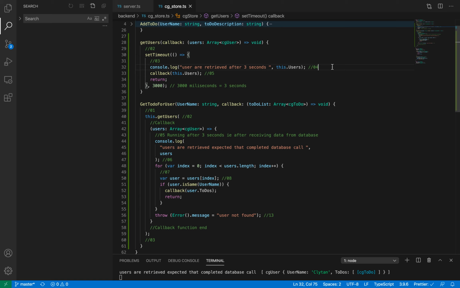This is understood. Next, you come inside it, get to do for users. Here, what you're doing is you're accepting a username, plus you're expecting a callback function as an input parameter to that. So you're expecting a callback for the to-do list. Don't pull out your hair.